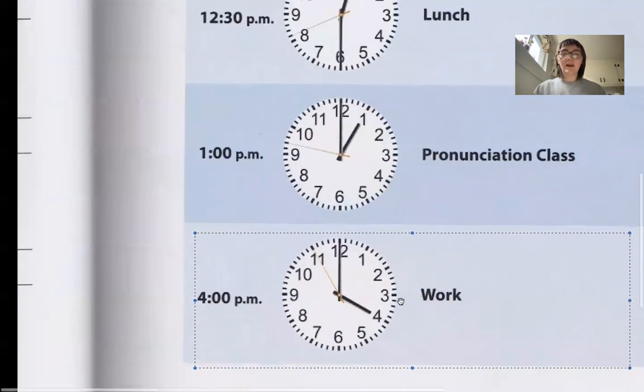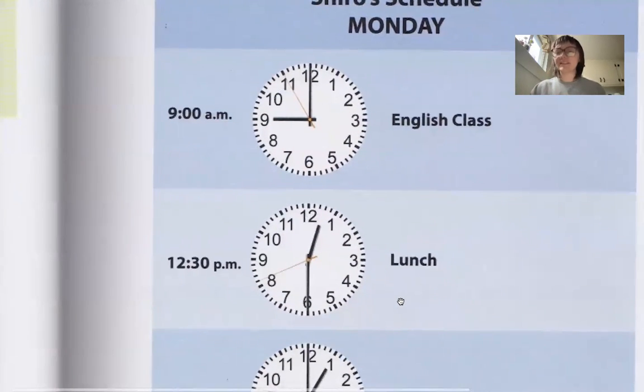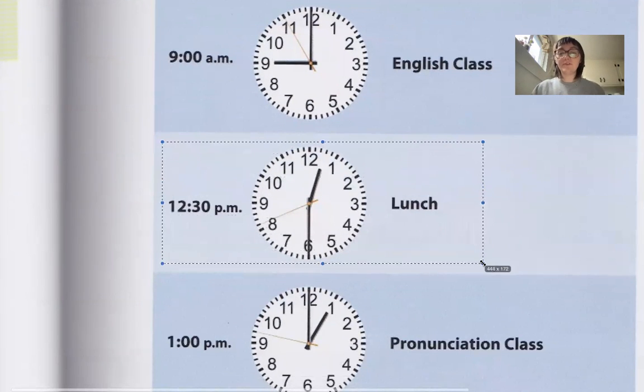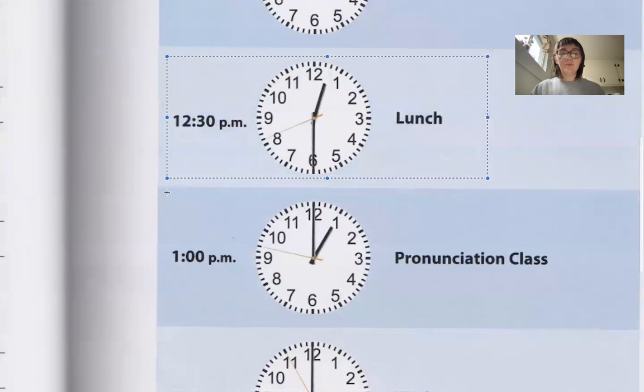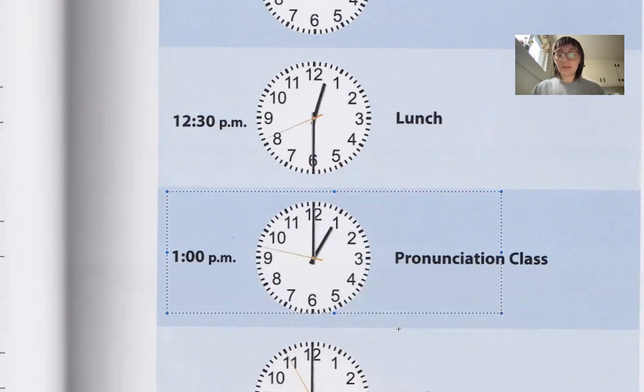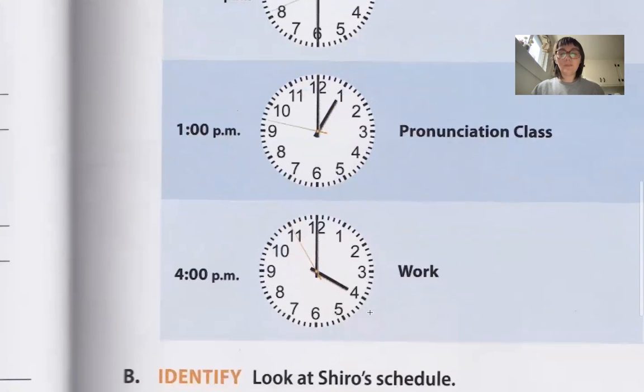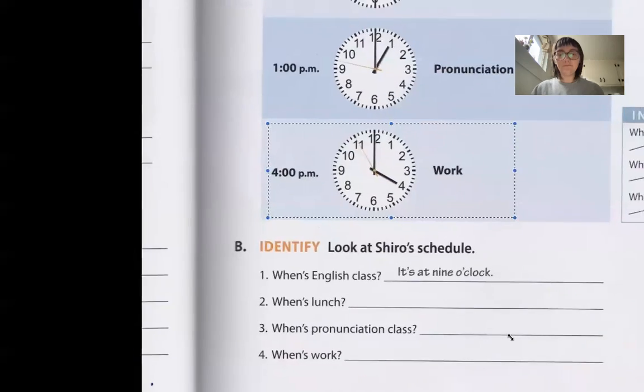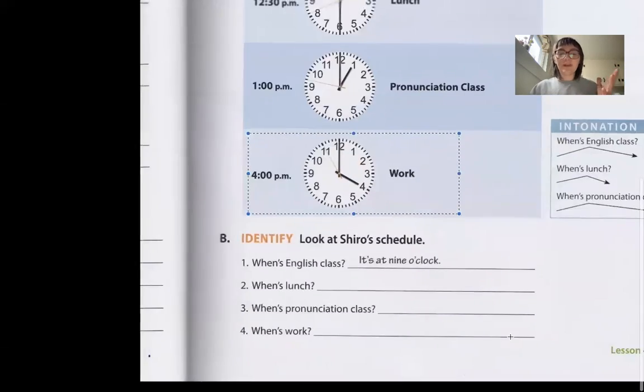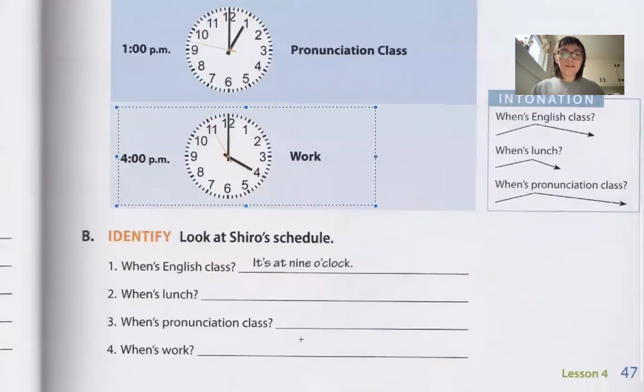So let's read this again. We have English class at 9 a.m., lunch at 12:30 p.m., pronunciation class at 1 p.m., and work at 4 p.m. Now we can ask the question, when's lunch?